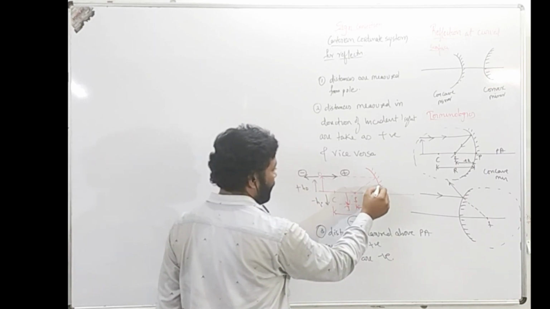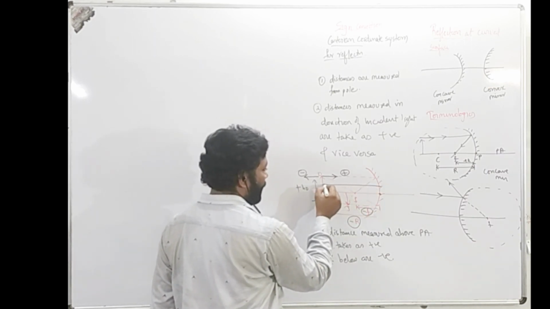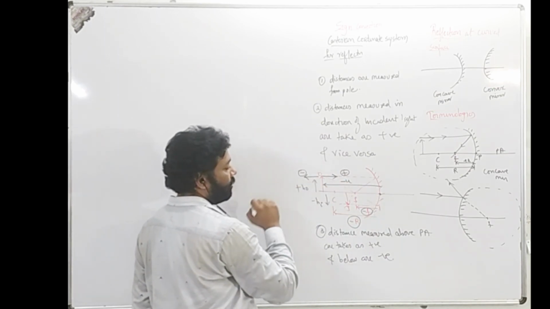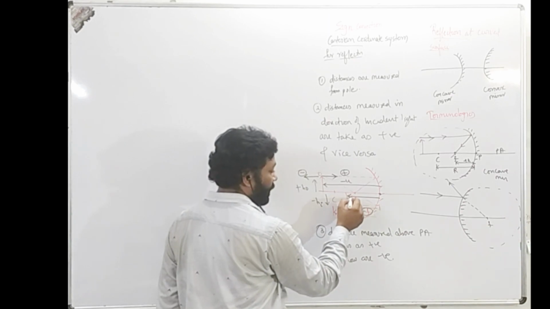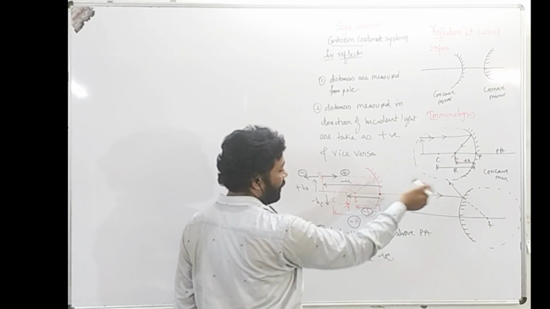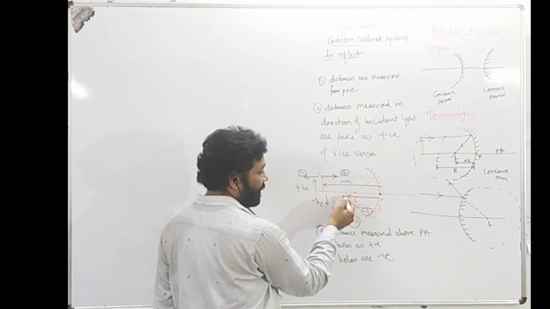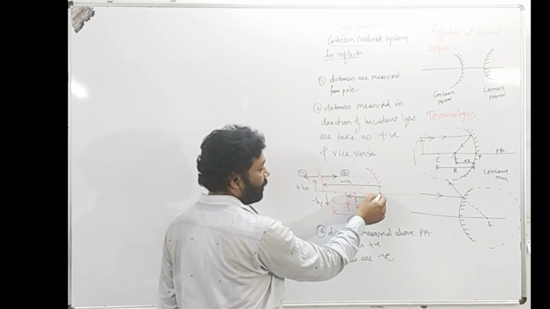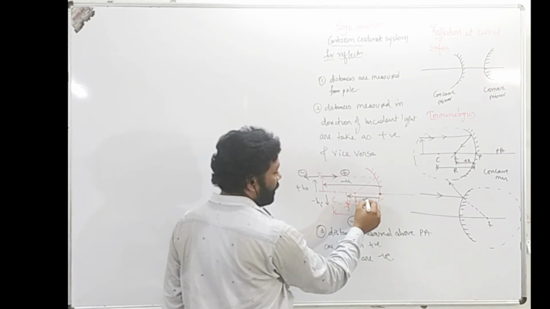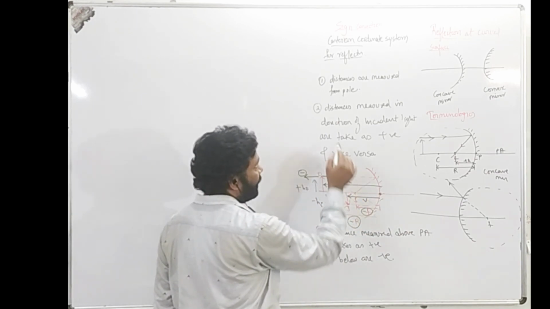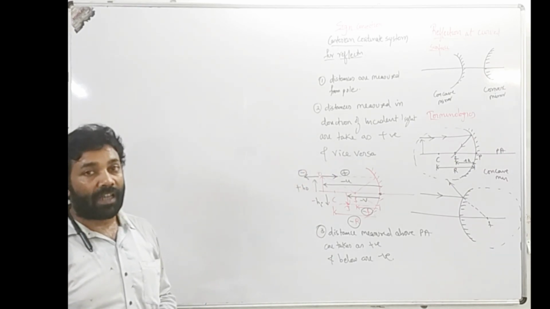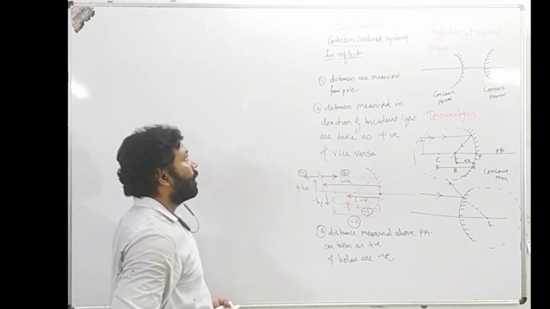Object distance, the object is here, so this distance denoted by u will be negative because it is measured in the negative direction. Image distance v will again be measured in this direction. We'll put 0 here, we don't have the option to go on that side, the image is only in this direction. So we'll start measuring from here, 1 2 3 4, whatever value comes up is denoted by v, but that value will be negative as per the rule. So this is how the sign convention is applied in all the cases.